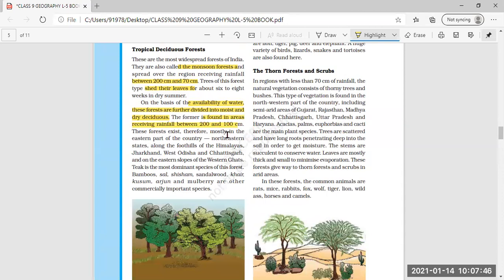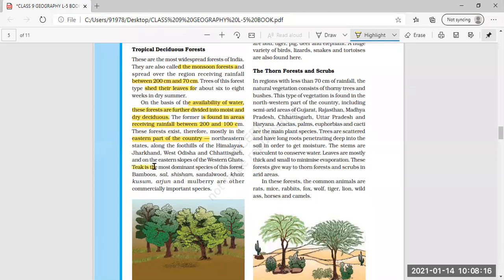This type of moist forest is seen mostly in the eastern part of the country and northeastern states, along the foothills of the Himalayas, Jharkhand, West Odisha, Chhattisgarh, and the eastern slopes of the Western Ghats. These are the regions where we can find the moist tropical deciduous forest.